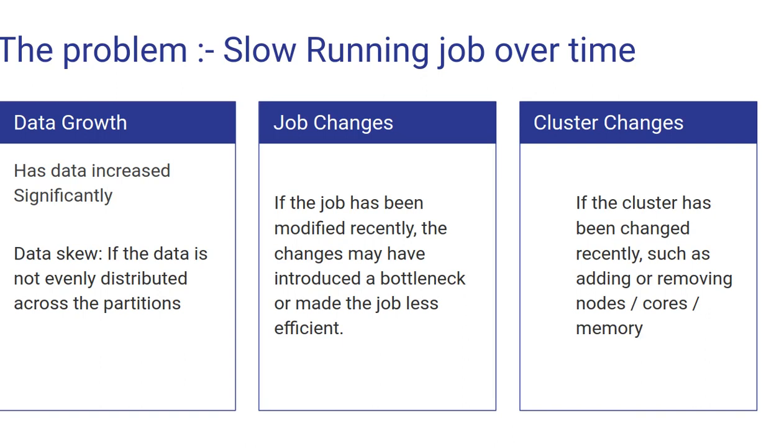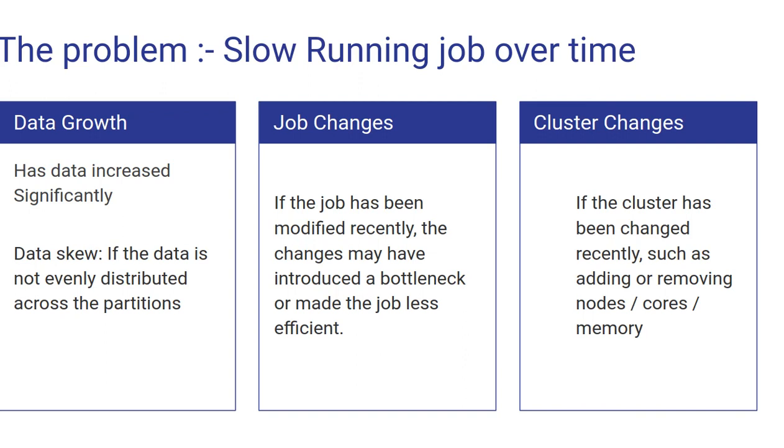So let's see what could be the challenges for this slow running job. If a Spark job that was previously running fine starts to slow down, there could be several potential issues. Some of them could be data growth over time, and job changes happened due to implementation of some change within the environment, or the cluster, the Databricks cluster or the EMR cluster or your Apache Spark cluster, some changes happened to that cluster.